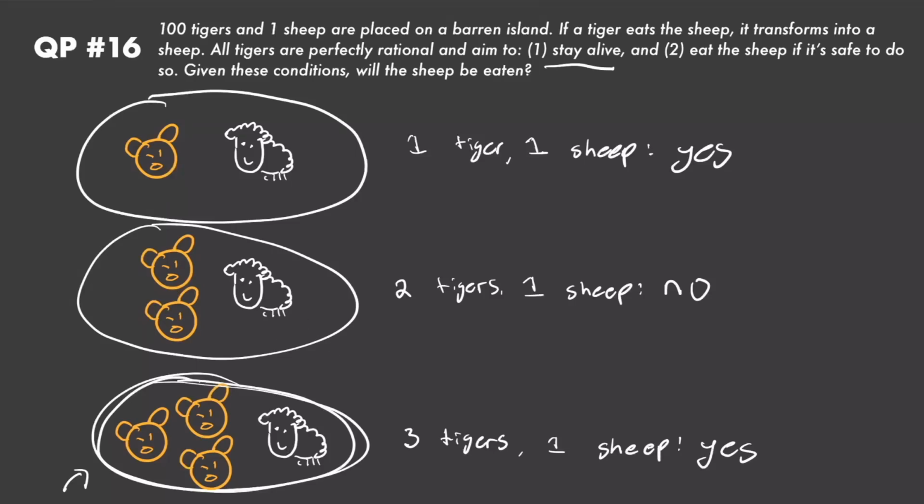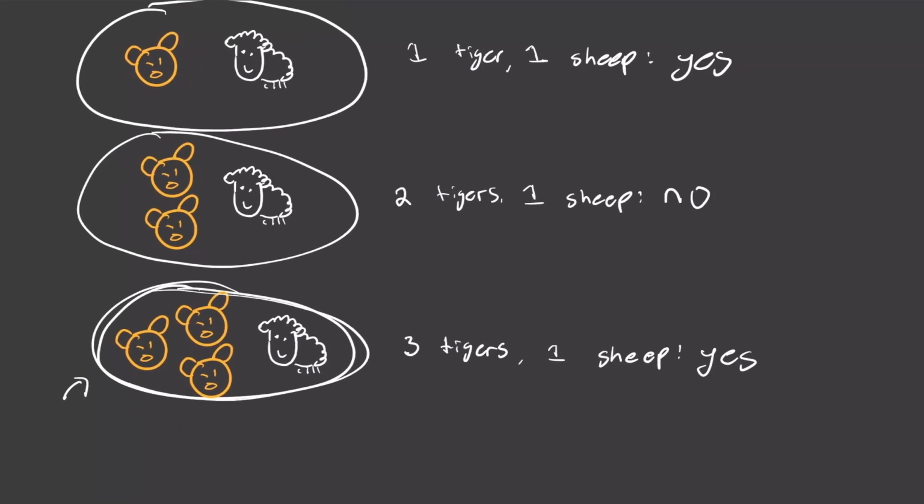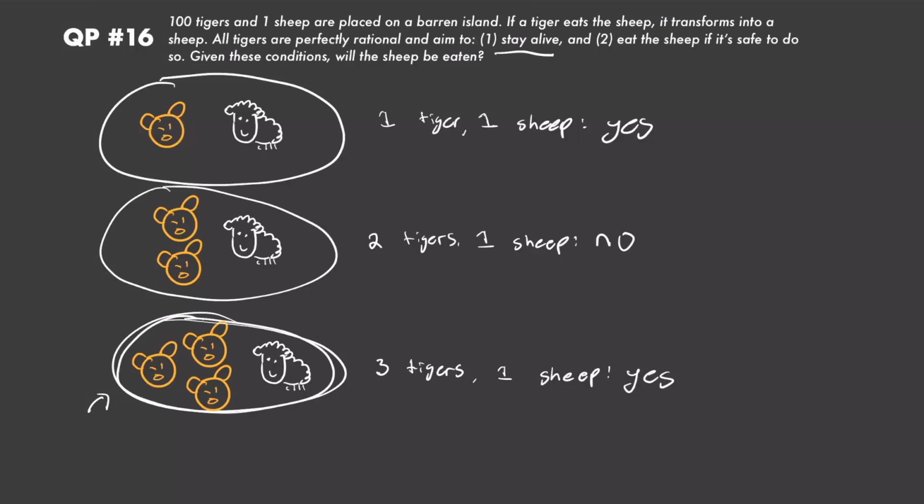And now you can really see the pattern emerging, right? If I have 4 tigers and 1 sheep, none of the tigers are going to want to eat the sheep because they know that they will get eaten once they've transformed into the sheep in this scenario, right? So for 4 tigers and 1 sheep, the sheep won't be eaten. For 5 tigers and 1 sheep, the sheep will be eaten. And then we have this alternating pattern. So what's the pattern? If we have an odd number of tigers, we basically have a yes, right? We have the sheep will be eaten. And if we have an even number of tigers, then the sheep will not be eaten.